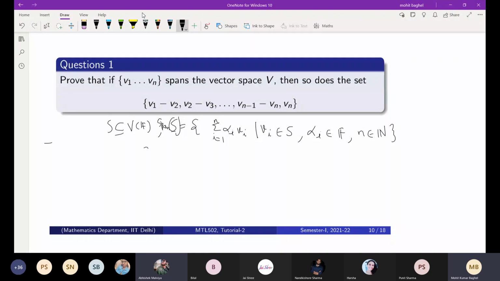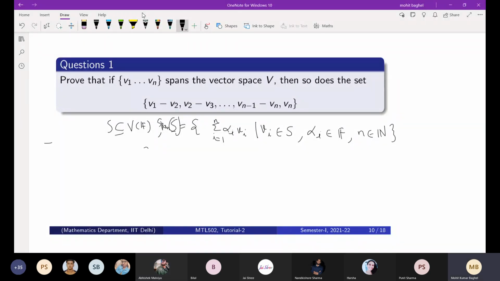That is exactly what we are trying to prove, the same thing the previous person was telling: you can show the span is contained in the given set.